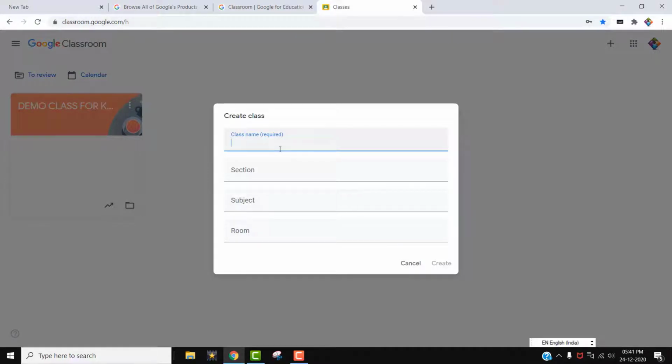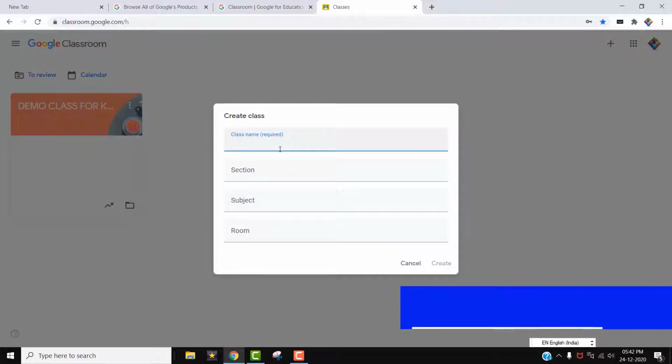Now we are making a classroom, so we have to give the name of the classroom first. We should give one name to each classroom. For example, one teacher is teaching different classes, 6, 7, 8, 9, 10, or two 10th classes, or three 10th classes. Different classes are there, so we have to create one classroom with a specific name. After creating the classroom, we add the children of that section to this classroom.